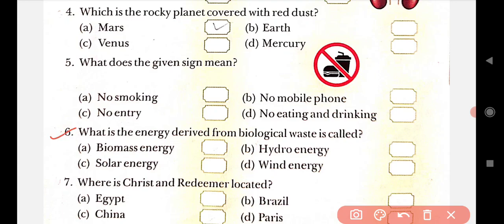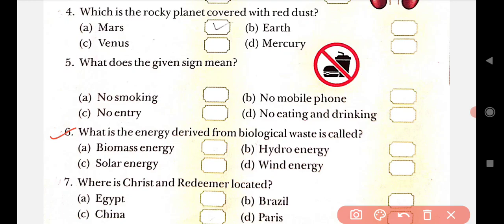What is the energy derived from biological waste called? I repeat the question. Students, can you guess it? Four options are given here: biomass energy, solar energy, hydro energy, wind energy.